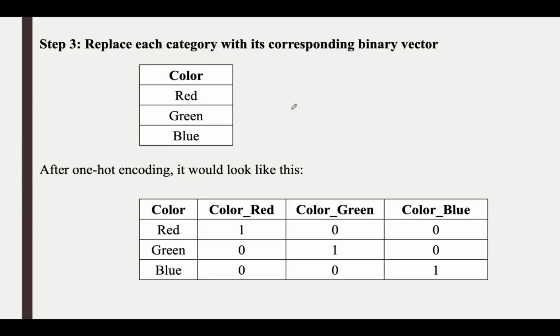Step 3 is to replace each category in the original data set with its corresponding binary vector. The categories in the data set are red, green, and blue, so we replace these categories with the corresponding binary vectors. Say, for example, this is the color column present in the data set. After one-hot encoding, it looks something like this. In this new table, each row corresponds to one color, but the categorical values have been converted into numerical values. You can see every value is represented as zeros and ones, making it suitable for machine learning algorithms.